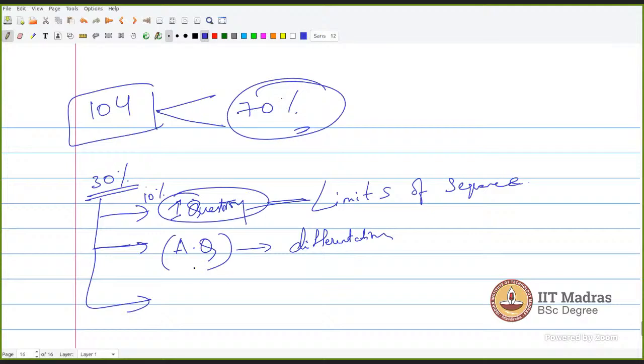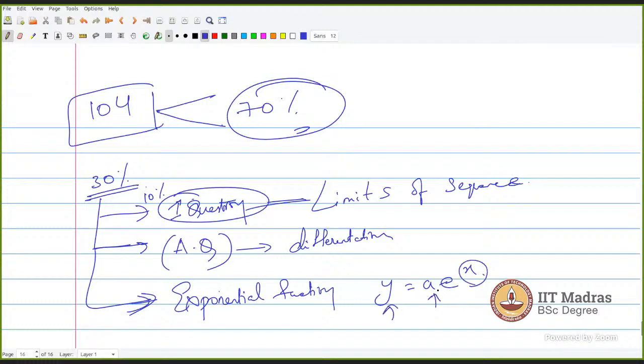Apart from that, there is some question on bank exponential solving. We give you some values, y is equal to a e to the power x. We will give you a and y and ask you x, or we will give you x and a and ask you y, like this. Mostly related to banks, interest, that kind of thing. These types of questions will be of mathematical modeling, where we have to apply these concepts to real world problems.